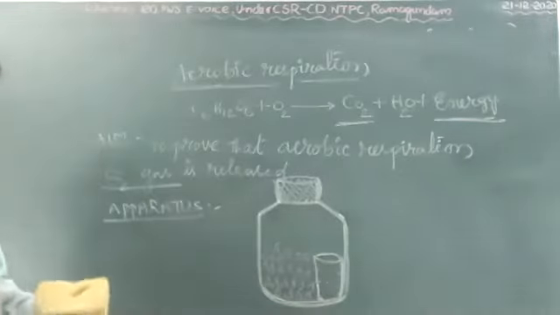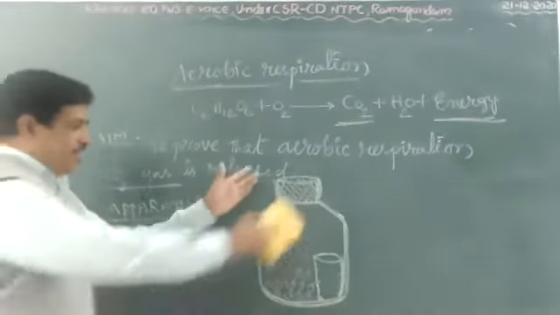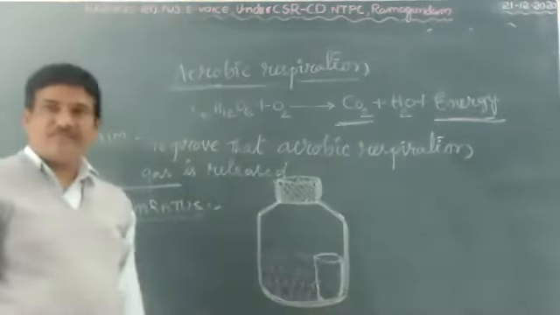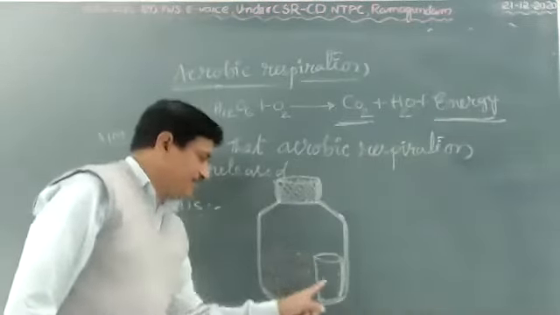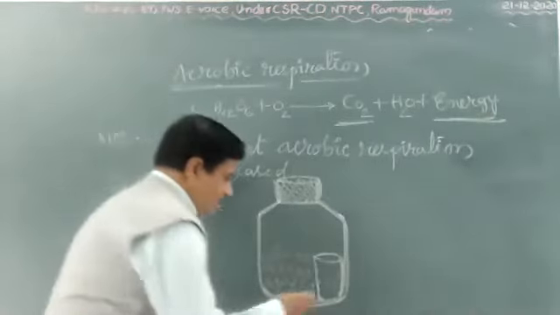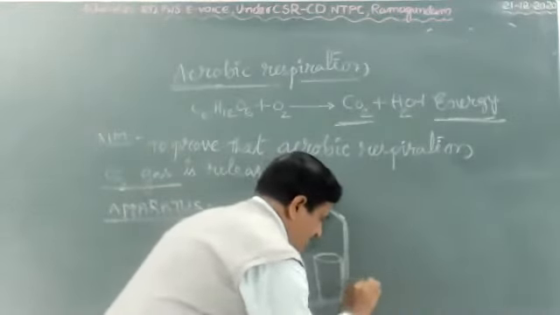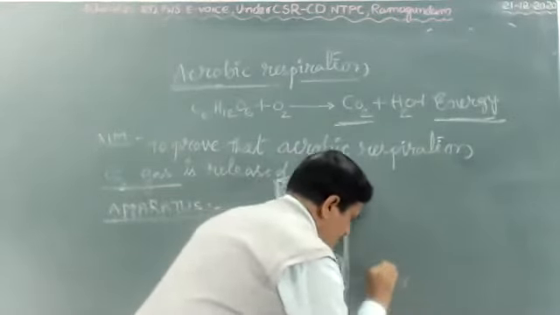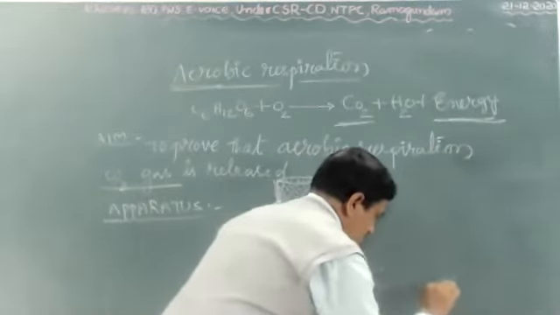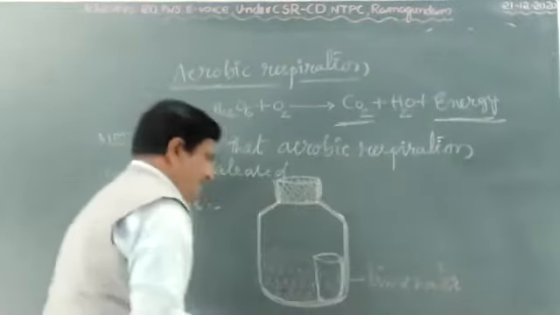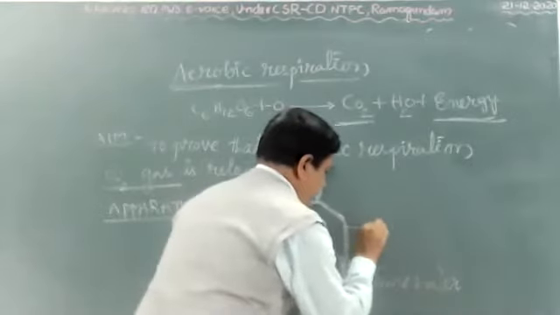Okay. What apparatus is required? A wide mouth glass bottle and one beaker with lime water. This is lime water. This is beaker.